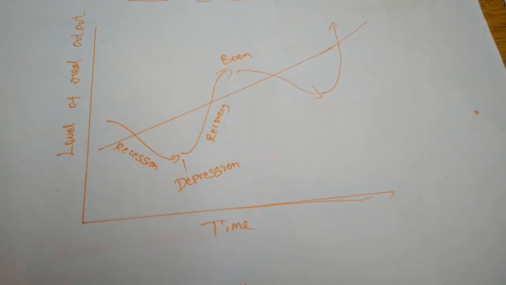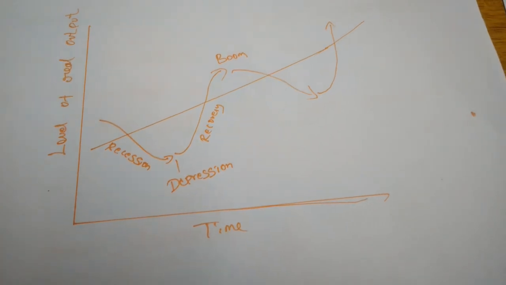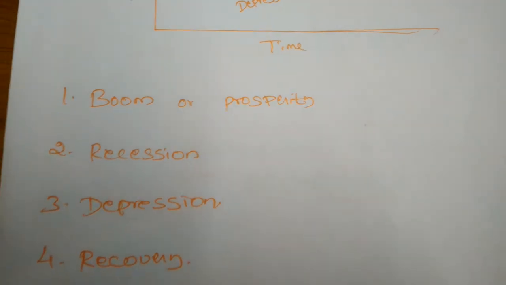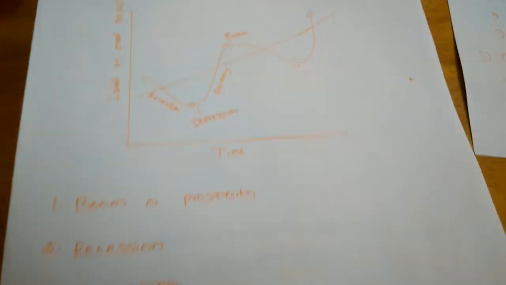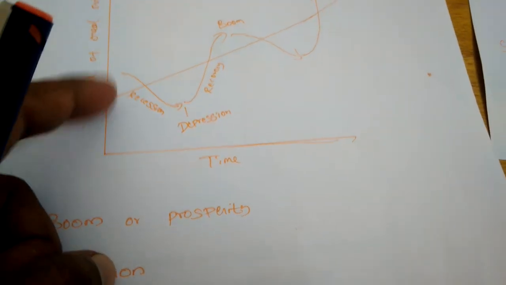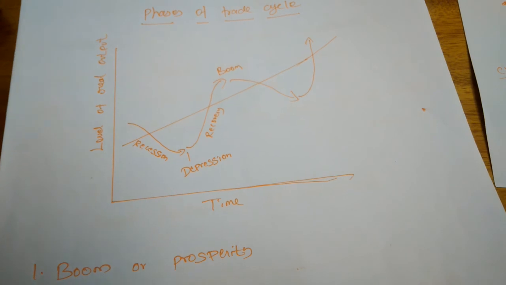So the trade cycle keeps moving from one phase to another again and again. The four phases, boom or prosperity, recession, depression and recovery, arise again and again because of many factors.